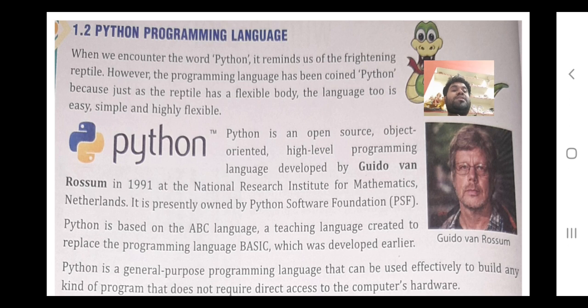Next, Python is based on the ABC language, that is simple English language. In junior classes you have done BASIC, Beginners All-purpose Symbolic Instruction Code, and in that also it was very simple English language. So he has made this language based on the ABC language, so that the user can easily understand this language.